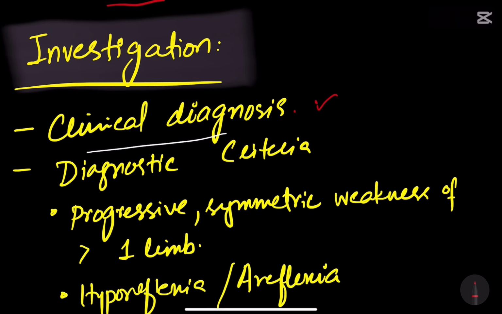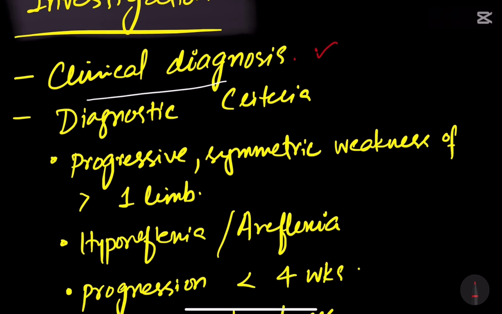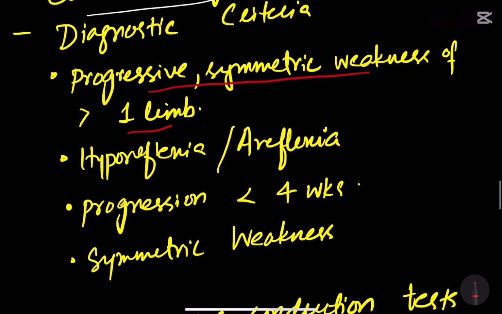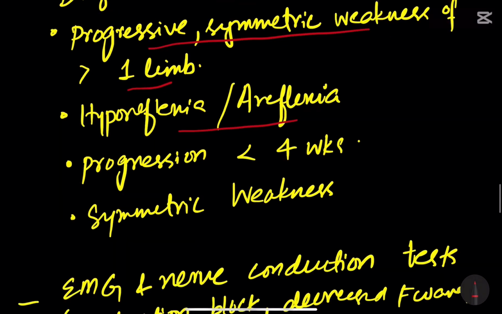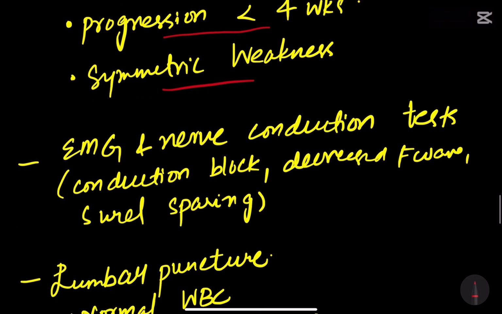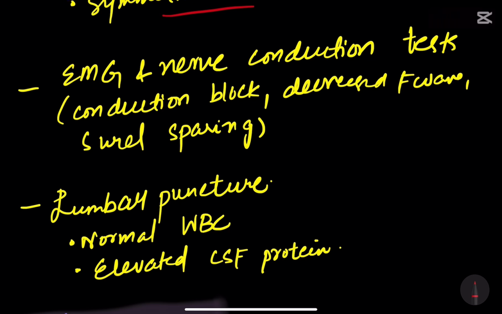The diagnostic criteria is progressive symmetric weakness of greater than one limb, hyporeflexia or areflexia, progression of less than 4 weeks, and symmetric weakness. EMG and nerve conduction tests show conduction block and decreased F wave; these are the EMG diagnostic points for GBS.